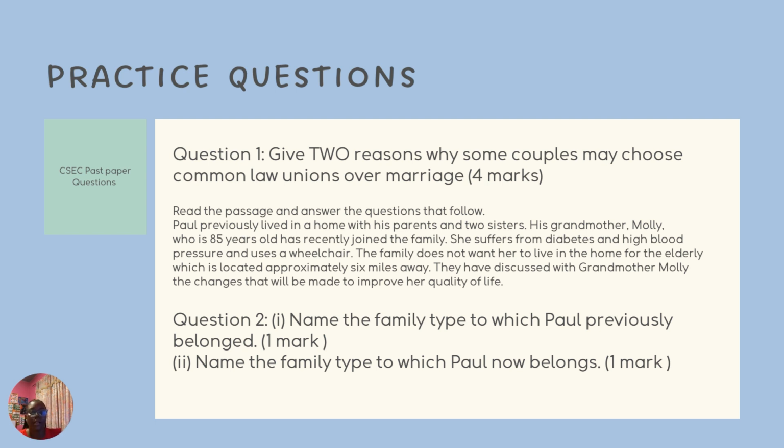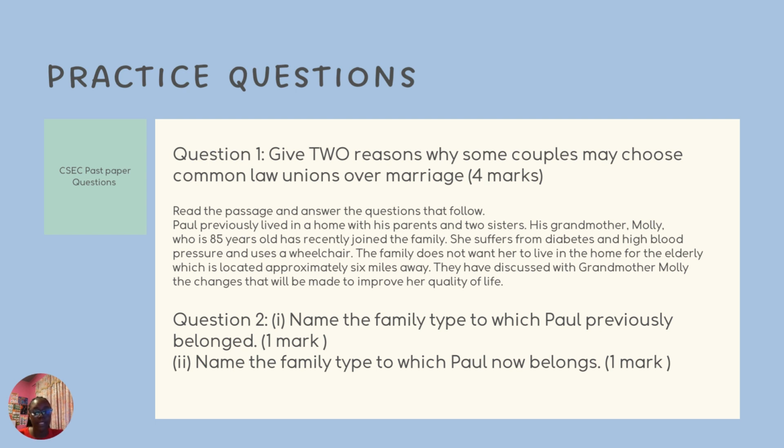And this scenario is basically saying, okay, Paul lived with his parents and their 2 sisters, and then their grandmother came to live with them. So the family type has to change. So let's look at the questions. And remember, these are CSEC past paper questions.